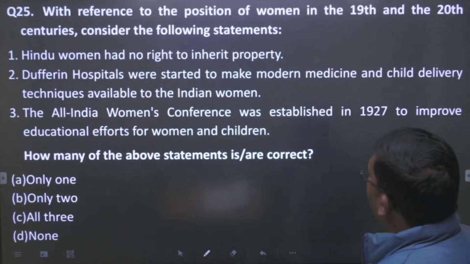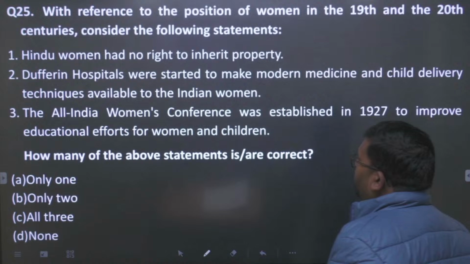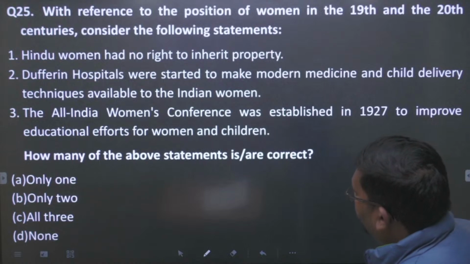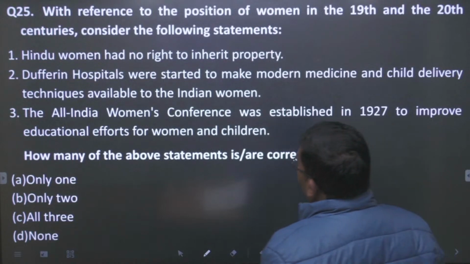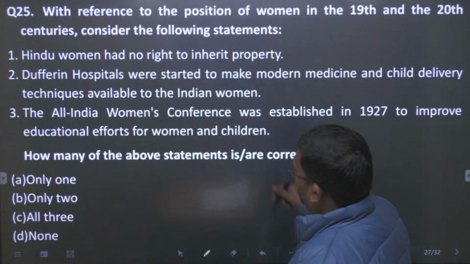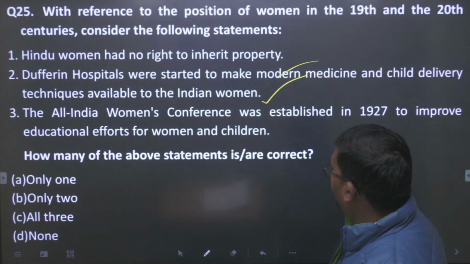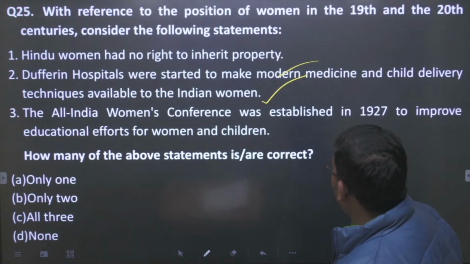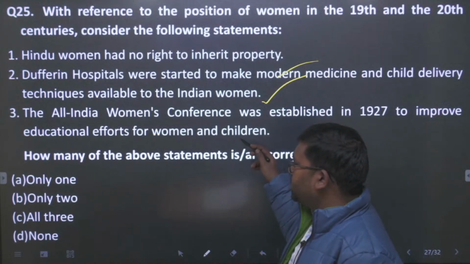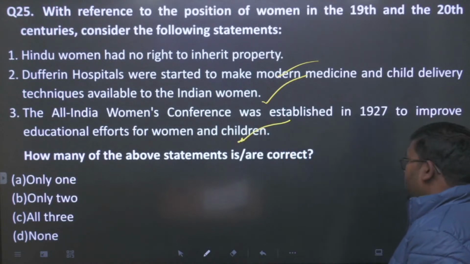With reference to the position of women in the 19th and 20th centuries, consider the following statements. Hindu women had no right to inherit property. Then Dufferin hospitals were started to make modern medicine and child delivery techniques available to Indian women. True. Then the All India Women's Conference was established in 1927 to improve educational efforts for women and children. Yes, this statement is also true. So all three statements will be true in this question.